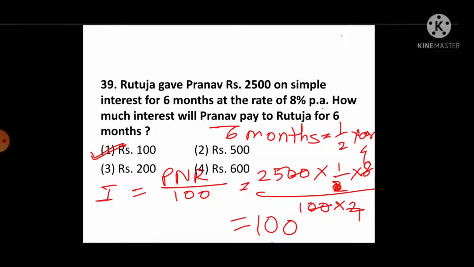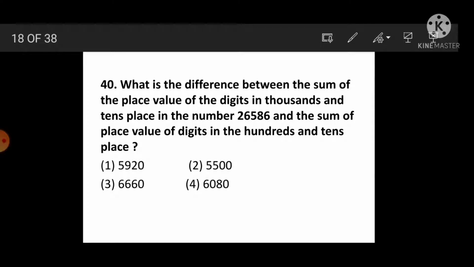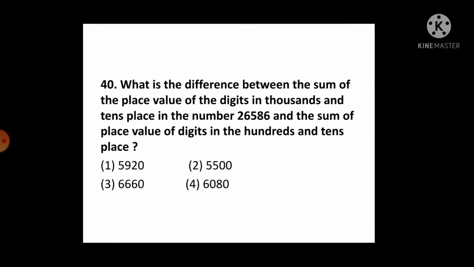Question number 40. What is the difference between the sum of the place values of the digits in the thousands and tens place in the number 26,586 and the sum of the place values of the digits in the hundreds and tens place?